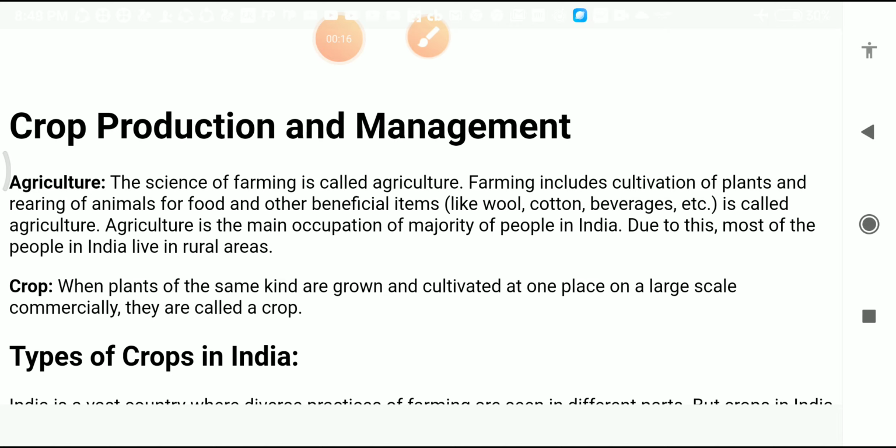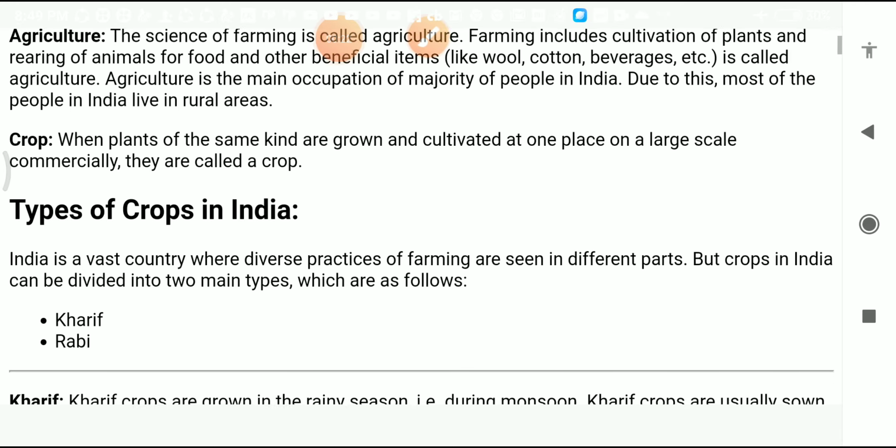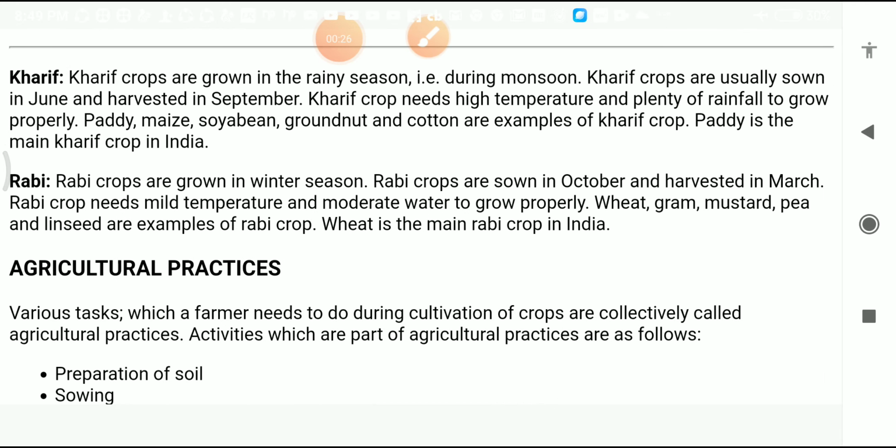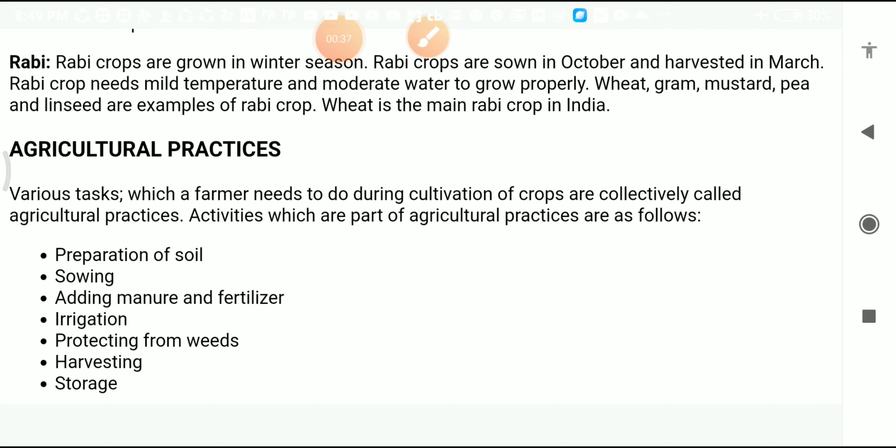In the previous topic we have done crop production and management, types of crops in India, and agriculture practices. In the agriculture practices, I told you about the various tasks which a farmer needs to do during cultivation of a crop, like preparation of soil, sowing, adding manures and fertilizers, irrigation, protecting from weeds, harvesting and storage. In the previous video we did preparation of soil and sowing.